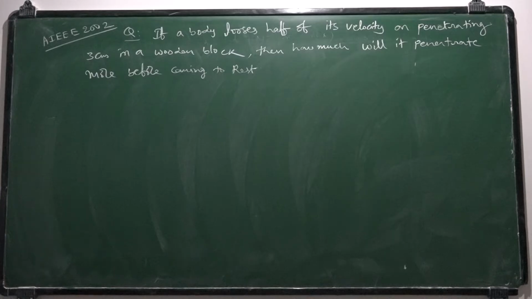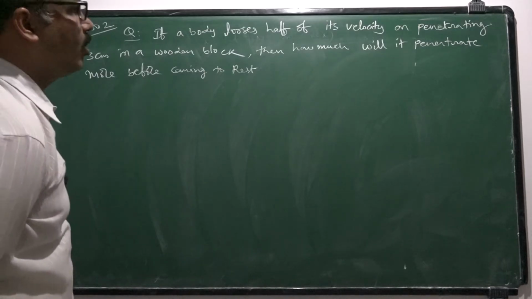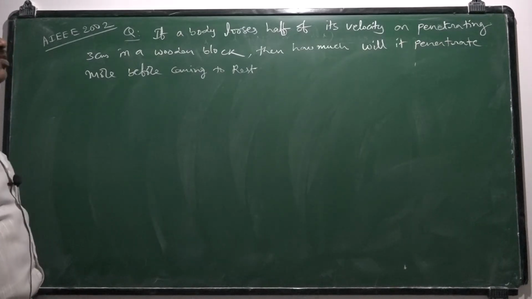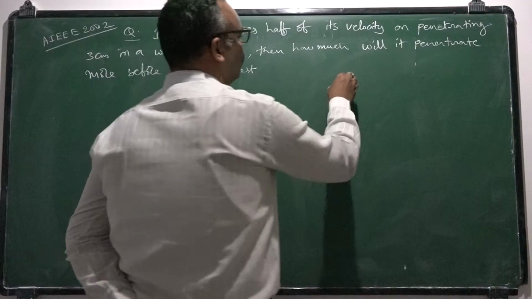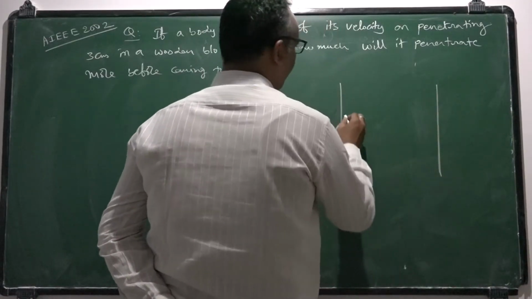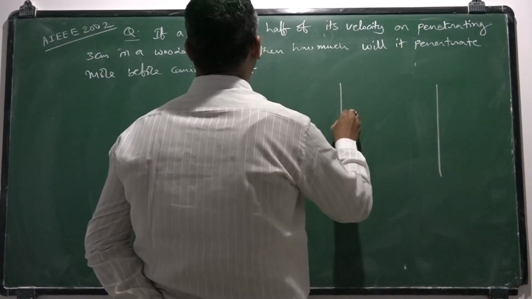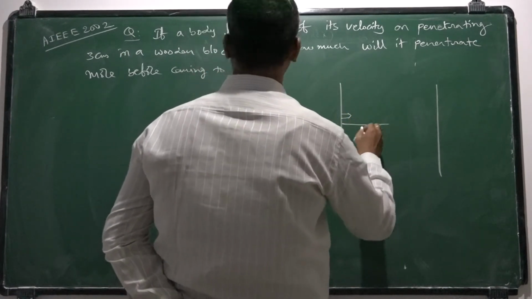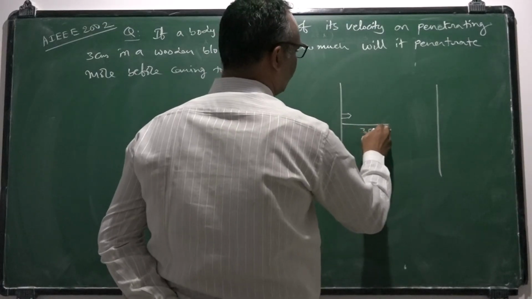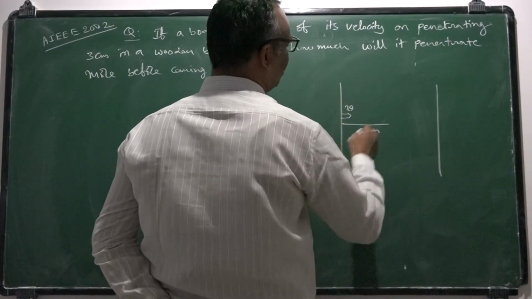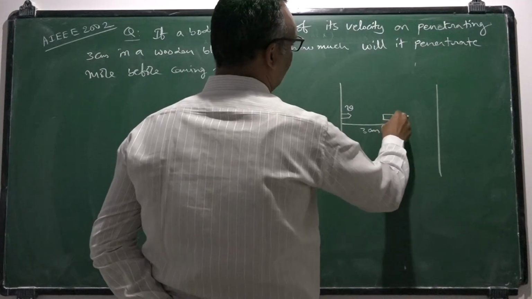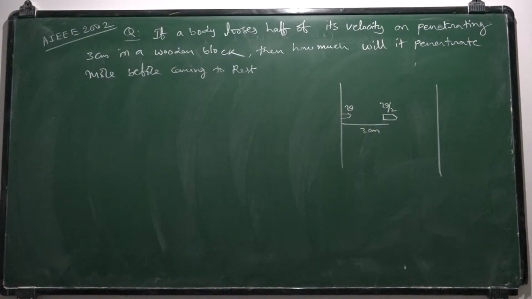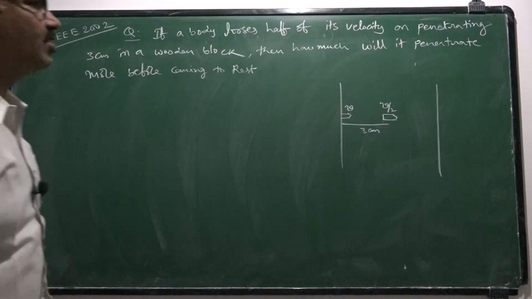So as per the question, it loses half of its velocity on penetrating through a distance of 3 centimeters in a wooden block. Suppose this is the wooden block, and the bullet or body is penetrating through it. It has moved through a distance of 3 centimeters. While it is entering, its speed is v. Once it reaches this position, its velocity becomes v by 2. How much will it penetrate more before coming to rest?